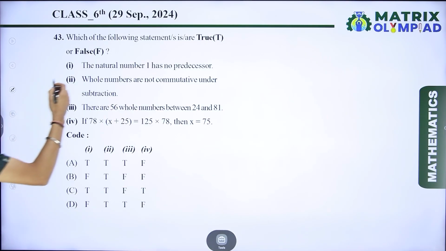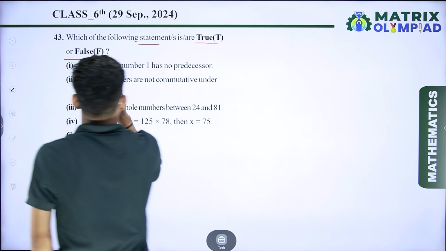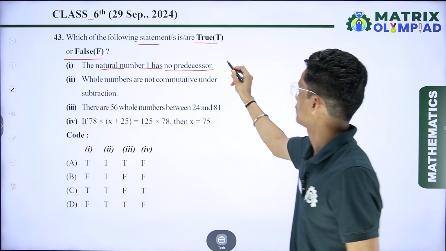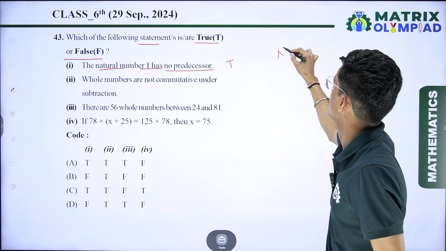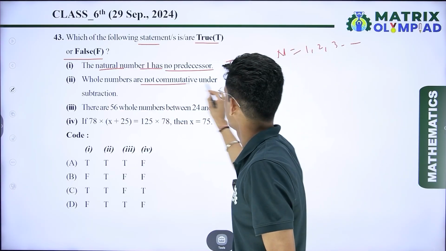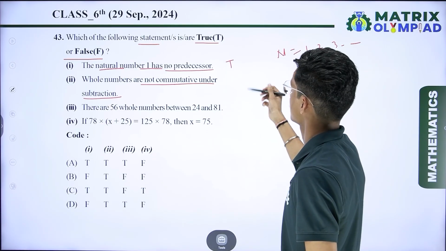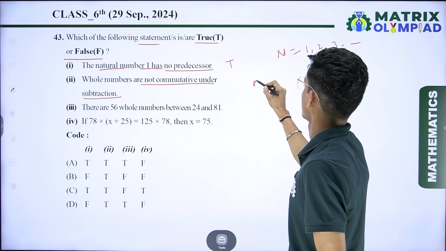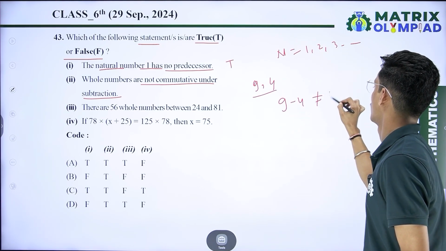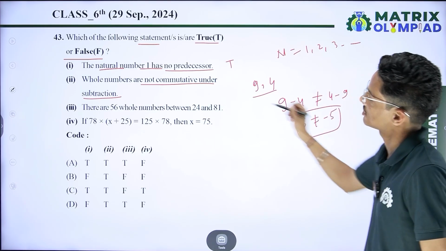Now the next question: which of the following statements is true or false? First, the natural number 1 has no predecessor. This statement is true because natural numbers are 1, 2, 3 and so on. Whole numbers are not commutative under subtraction. Take two numbers, 9 and 4. If I subtract, 9 minus 4 is not equal to 4 minus 9, because 5 is not equal to minus 5. So this statement is also true.